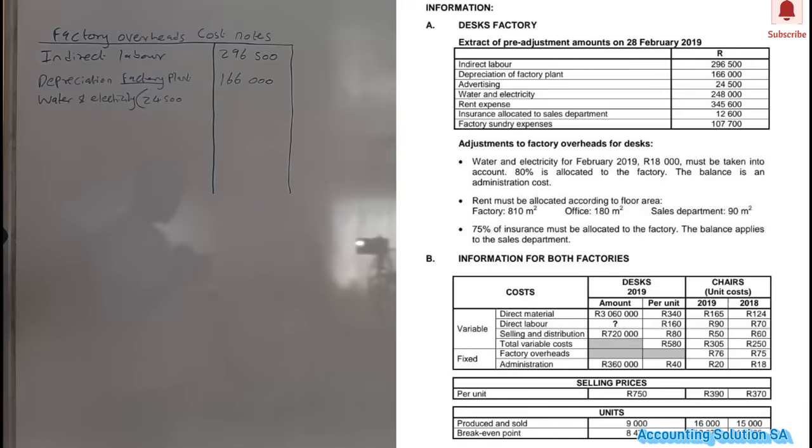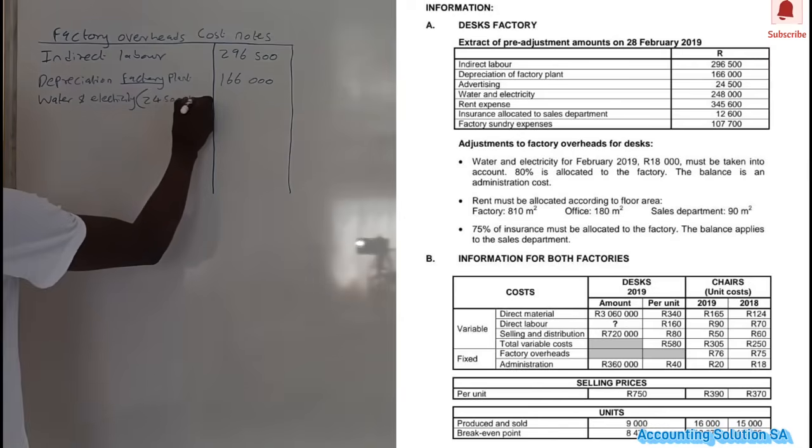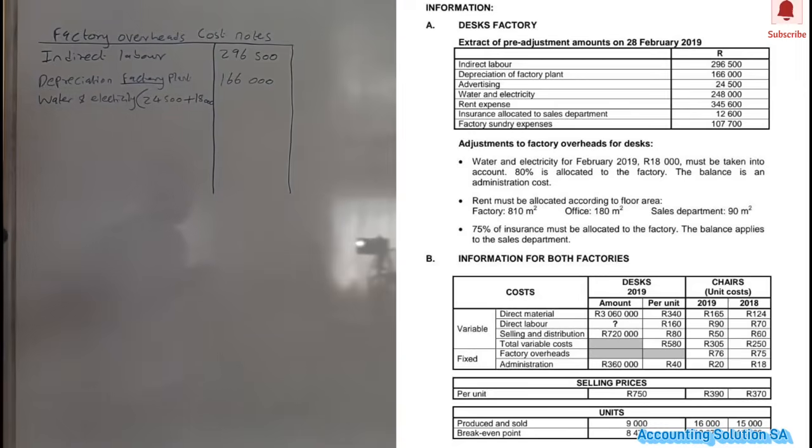They say water and electricity for February 2019 is 18,000 and must be taken into account. 80% is allocated to factory, then the balance is for admin. Which means that in this case we must first add 18,000. Why are we adding? Because it's for February. February is still within our reporting period.